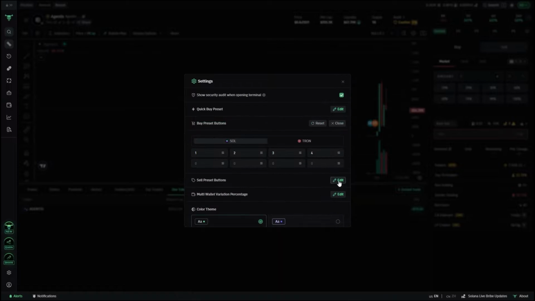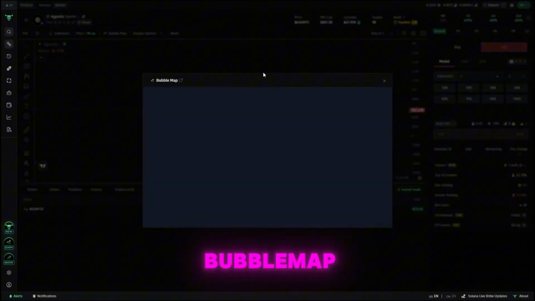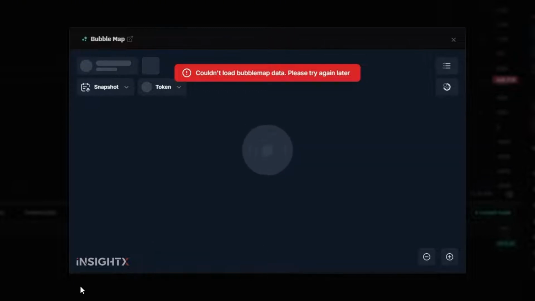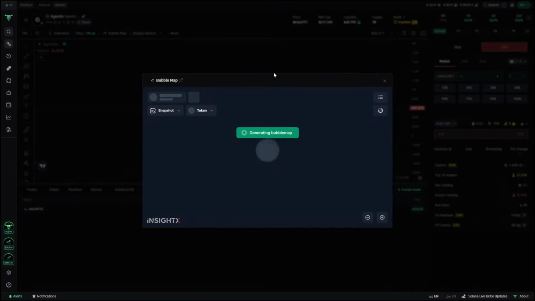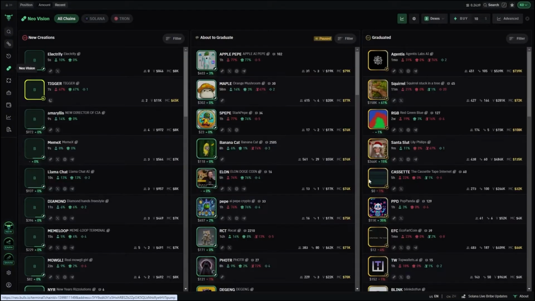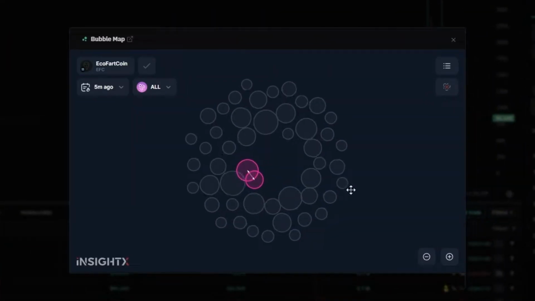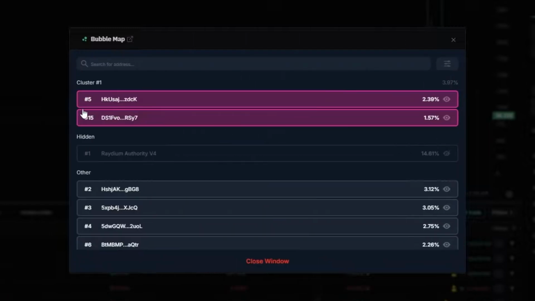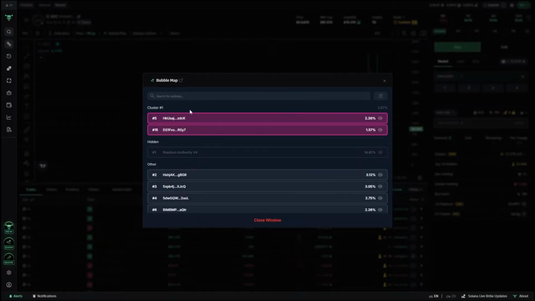So another thing that's been updated is the bubble map. And when we click on that, as you can see, it actually loads up a newer version of the bubble map. And this is actually by Inside X. Now, for some reason on this coin, it's not working. So let's just go over to an older coin. And if we go ahead and click bubble map, it should now show us the bubble map, and we can see other information such as the total clusters and all this important information.